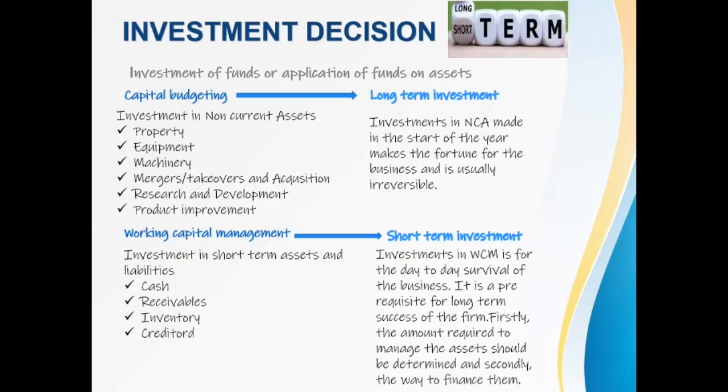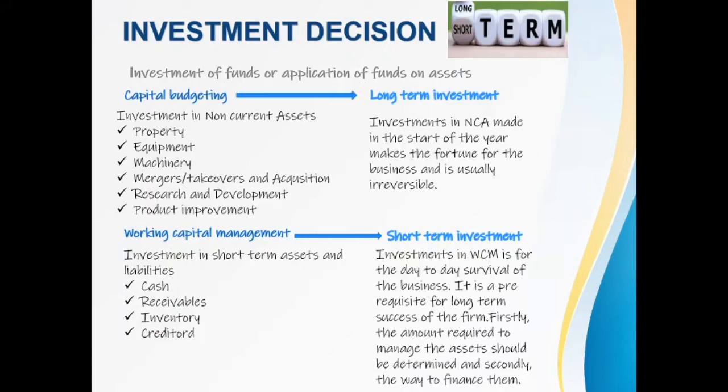Another important aspect in investment is working capital management. This is the second type of investment under investment decision, short-term investment. Short-term investments are basically a prerequisite for a long-term investment, because a business has to survive its day-to-day activities to achieve its long-term fortune.